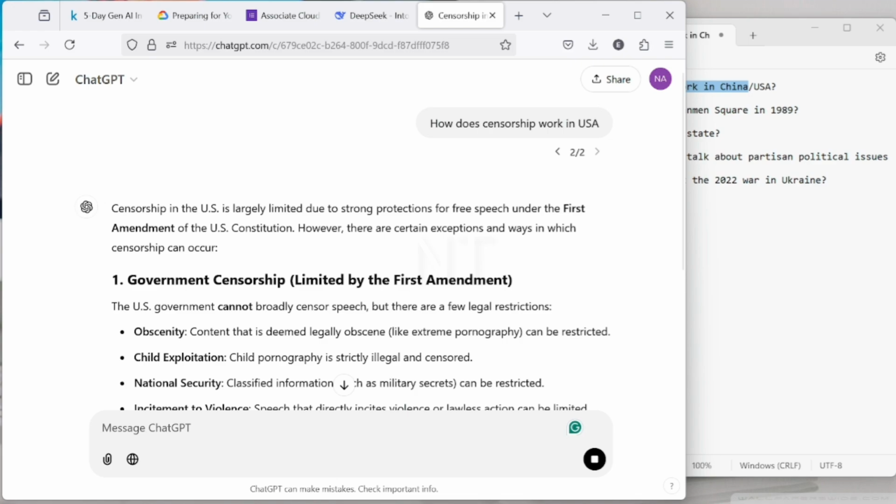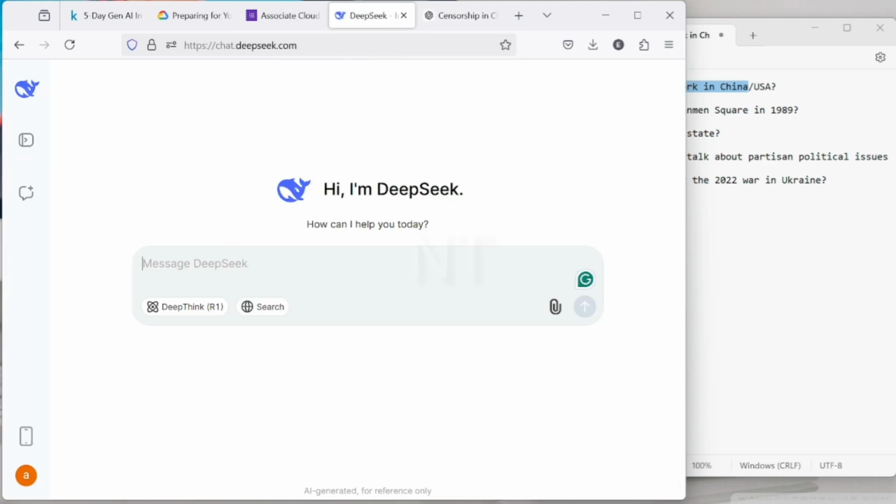So they are basically saying that the government doesn't have much control over censorship. In the US, you have freedom of speech, so censorship is limited compared to China. Okay, let's ask DeepSeek these same questions and see the result.